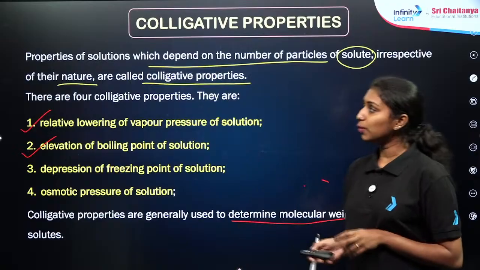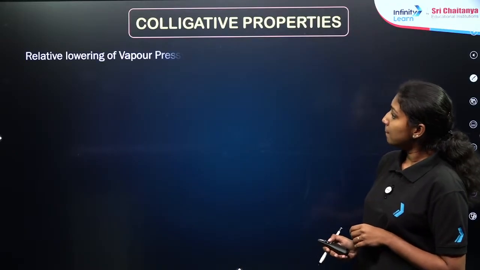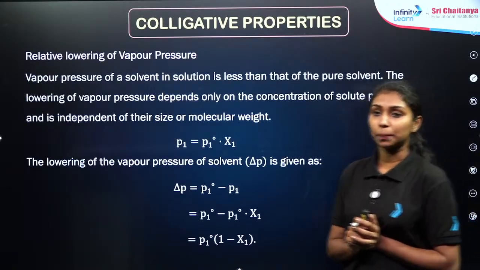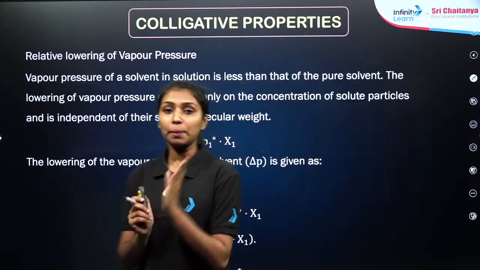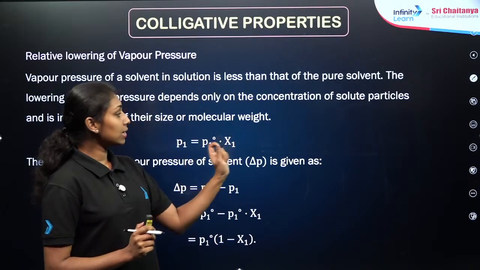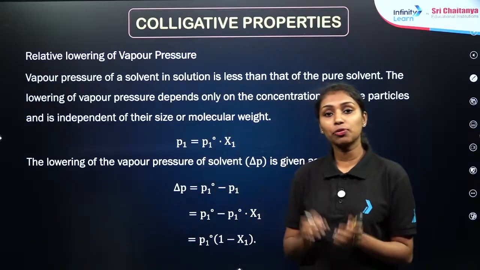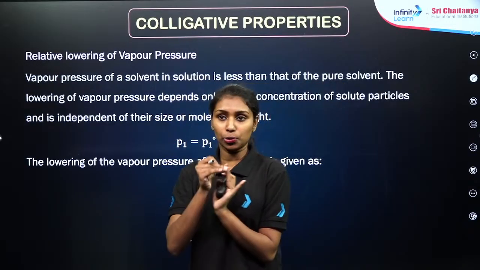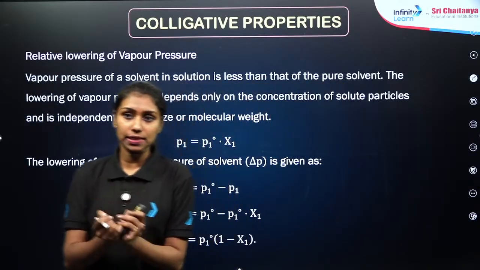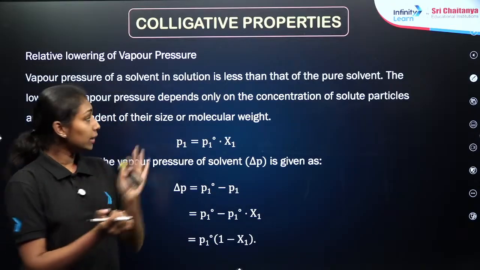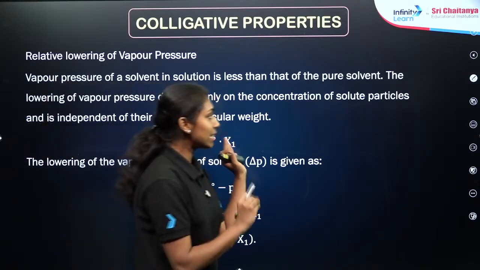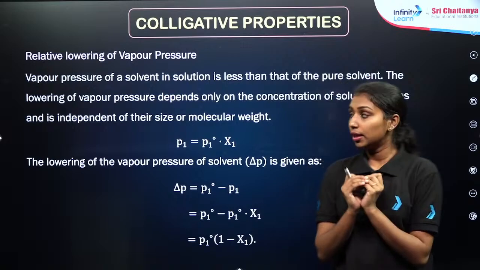So let us talk about the first property here, that is the relative lowering of vapor pressure. As the name itself suggests, there will be a lowering of vapor pressure, right? If you are taking a solution and adding a non-volatile solute there, obviously its vapor pressure decreases. That term is introduced as the relative lowering of vapor pressure, right?